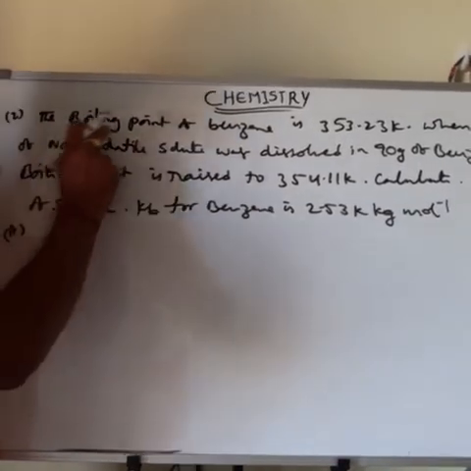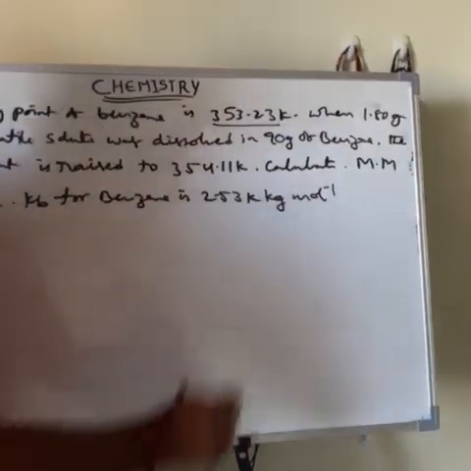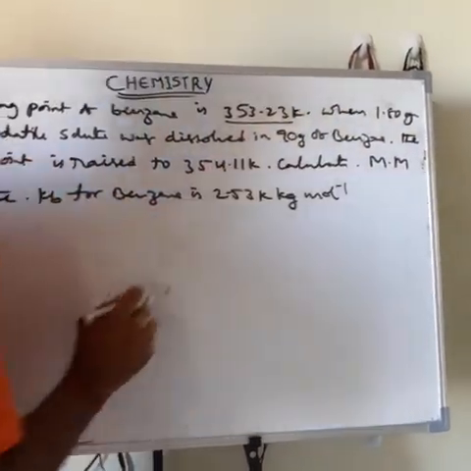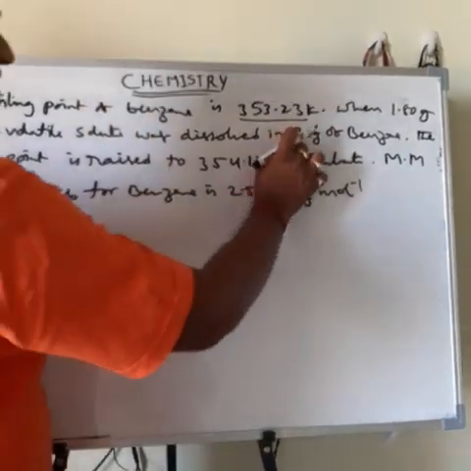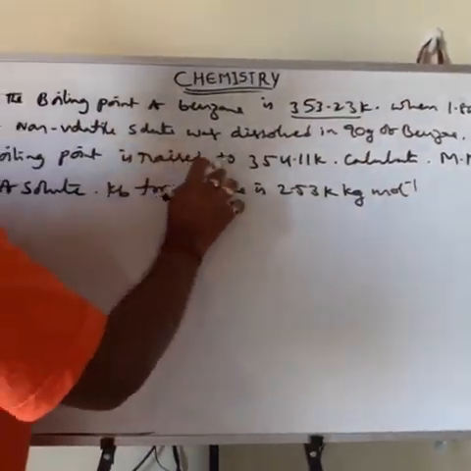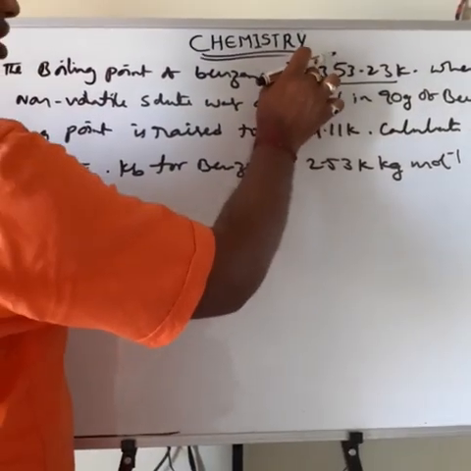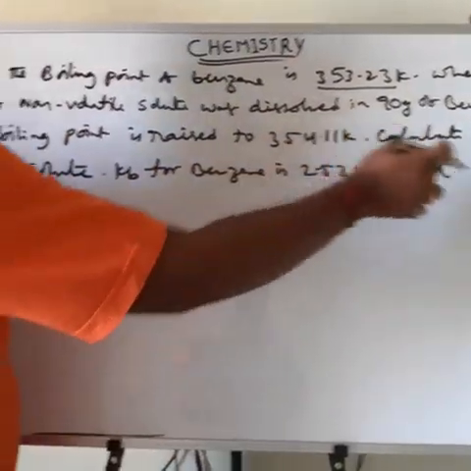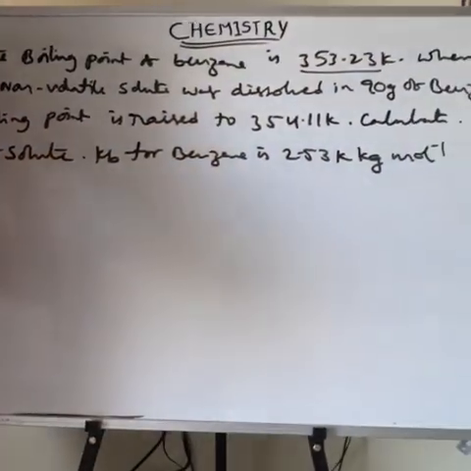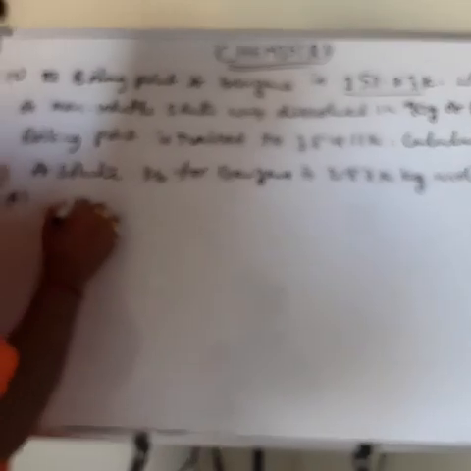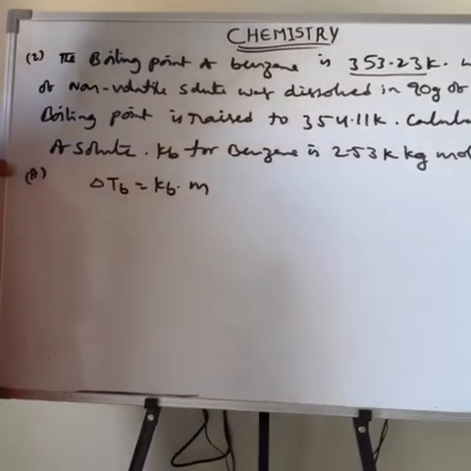Let's see the second question. The boiling point of benzene is given. When 1.80 gram of non-volatile solute was dissolved in 90 gram of benzene, the weight of benzene is given, the boiling point is raised to 354.11 Kelvin. This is the boiling point of the solution, and the pure solvent benzene has a lower boiling point. Calculate the molecular mass of the solute. Kb of benzene is 2.53 Kelvin kilogram mole inverse. So the formula is delta Tb equals Kb into m.